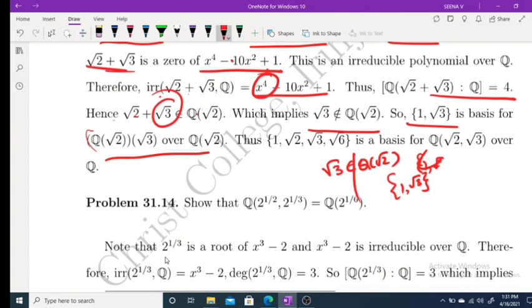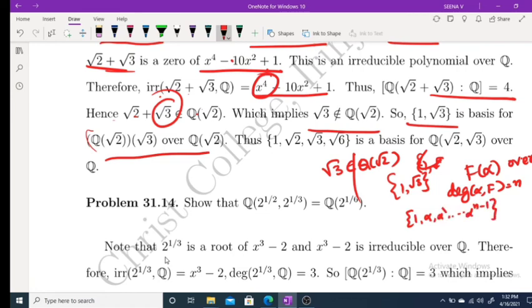If you consider F(α) over F, if the degree of α over F is n, then the basis consists of 1, α, α², up to αⁿ⁻¹. Here, if you replace this for F(√3) over F, its degree is 2.